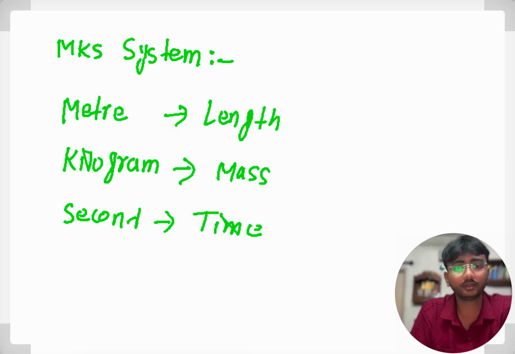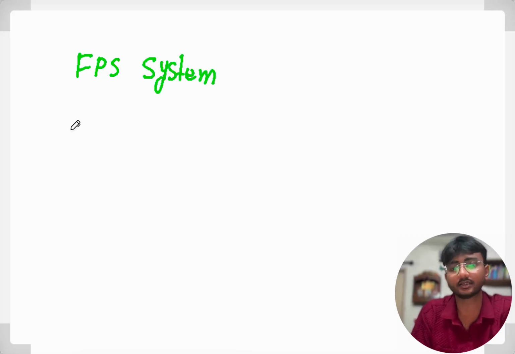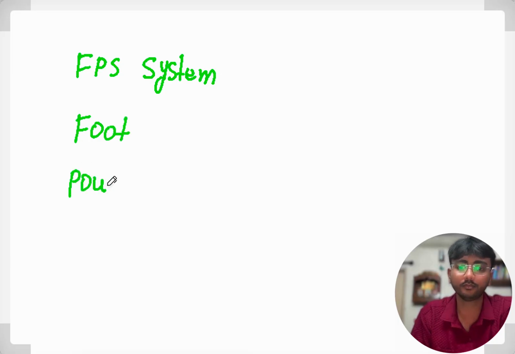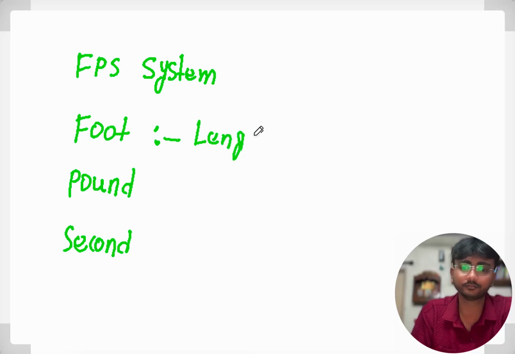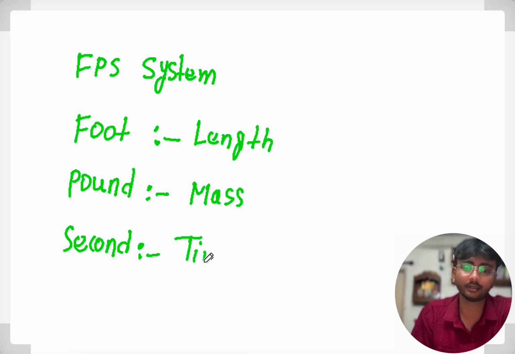And then we have the FPS system. Foot, pound, second system. Here the unit of length is foot, the unit of mass is pound, and the unit of time is second.